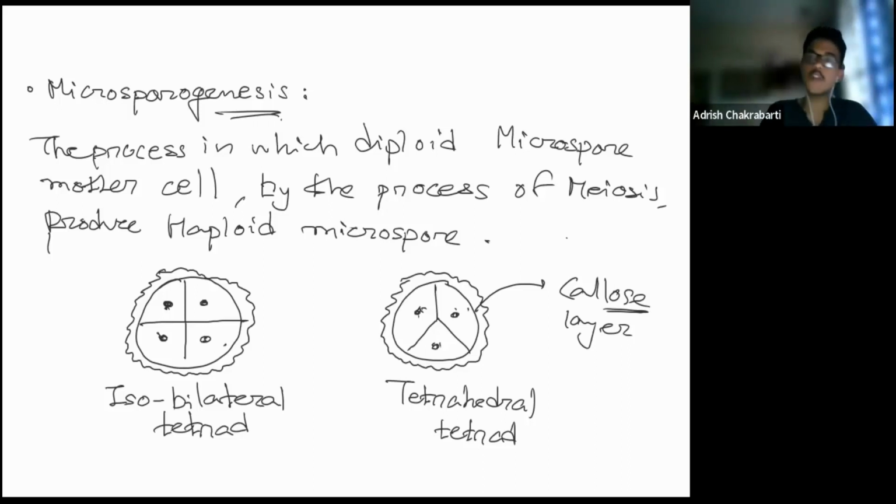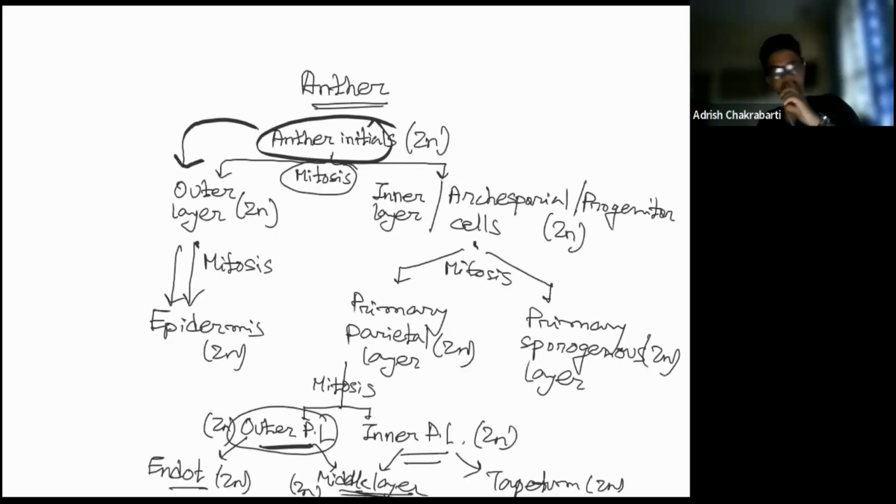Next, do you remember this chart? I'm going to send the notes, and it will be easier for you to read how the anther initial, by different mitotic divisions, forms all the different layers of the anther.